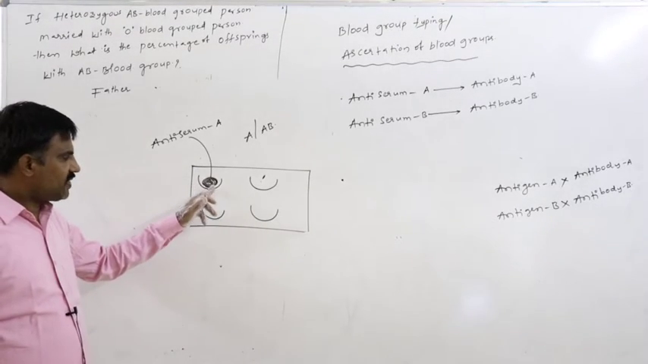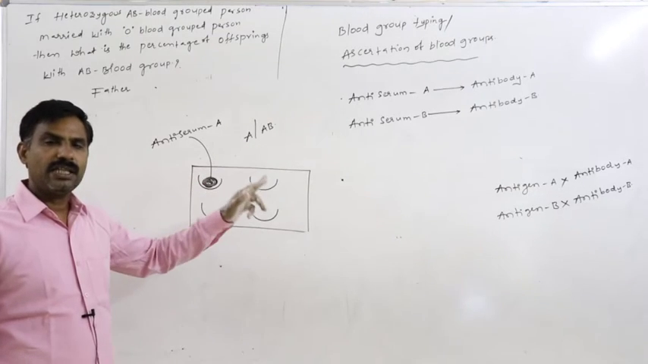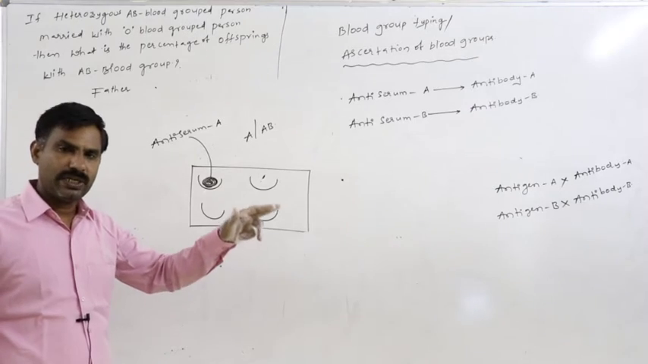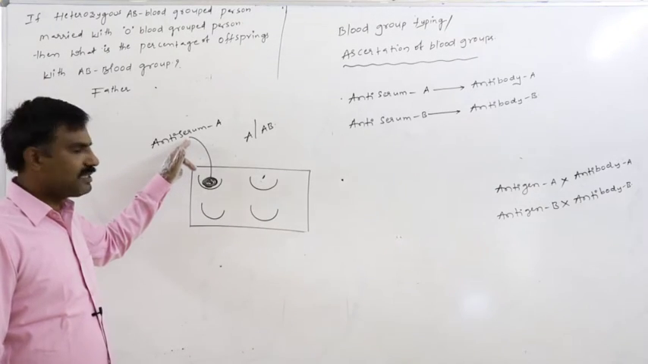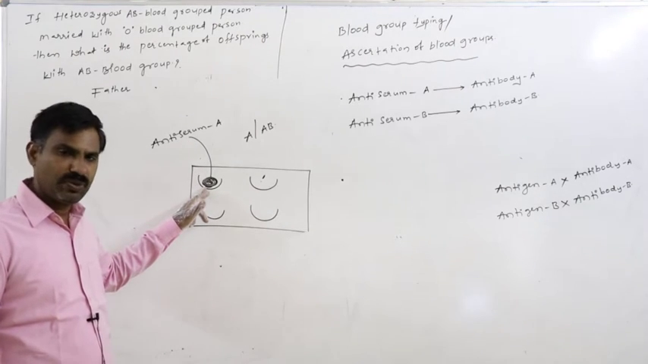In the A blood grouped person, antigen A is present on the surface of the RBC, so only then can antiserum A react with the blood of the A blood grouped person.